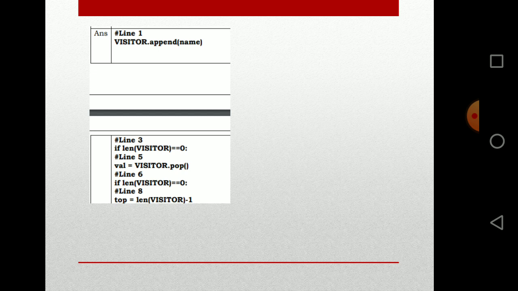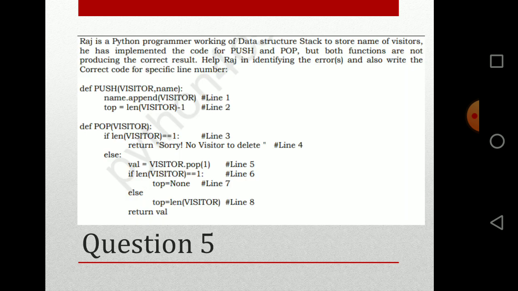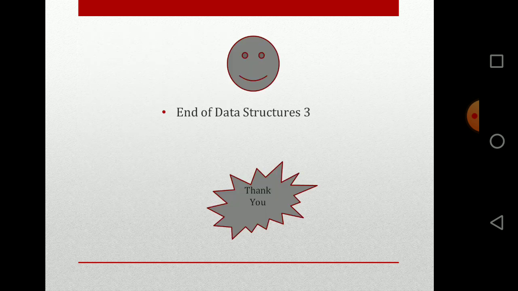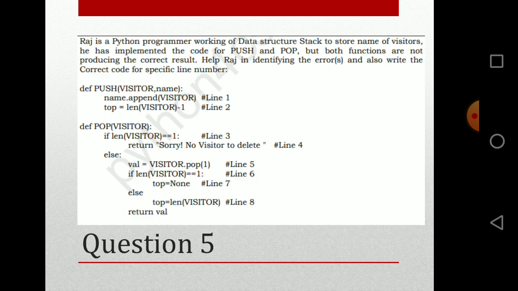So in line 1 itself there is an error where you have to write visitor.append(name). Actually it is not name.append, visitor is the stack, so we have to call the function using that stack name. So visitor.append you have to write.